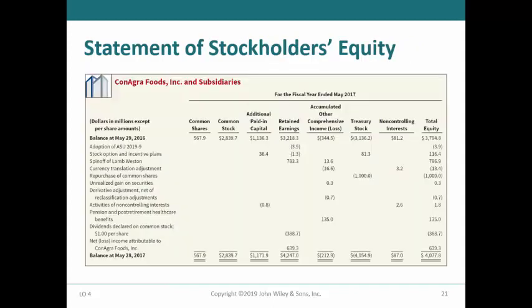This slide shows an alternative method of presenting stockholders' equity in a columnar format that reconciles the ending balances from the prior period with the current period ending balances in one statement. This reconciliation is necessary for the shareholders to identify the transactions that have affected the stockholders' equity accounts during the current financial statement reporting period. Additional information regarding changes in stockholders' equity is provided in the notes to the financial statements.